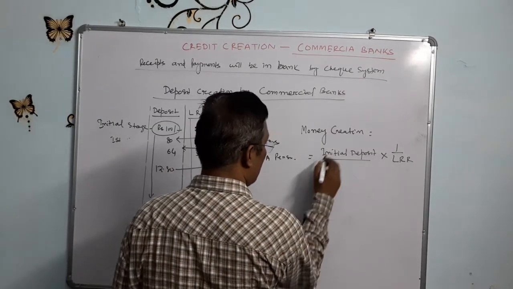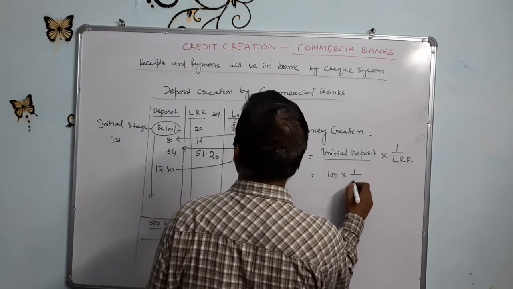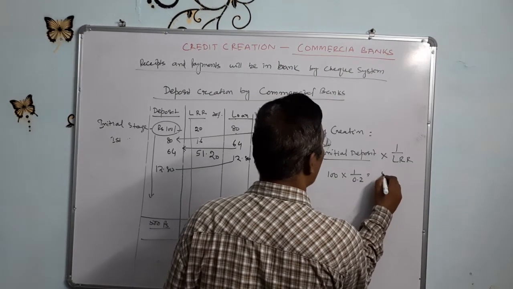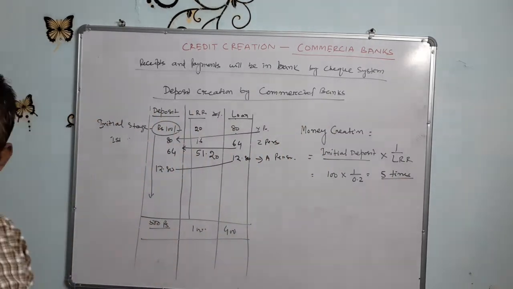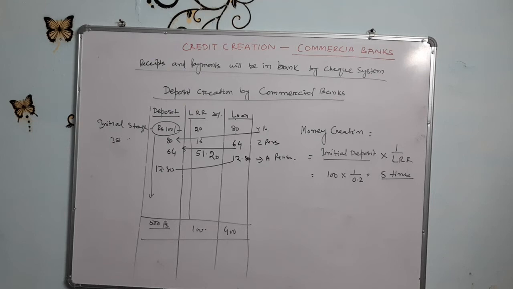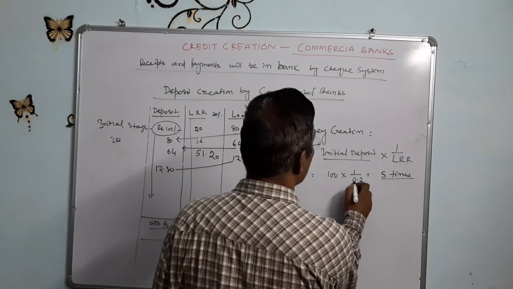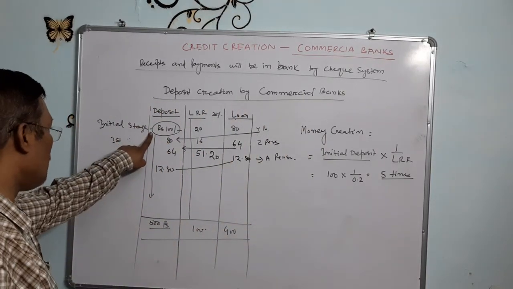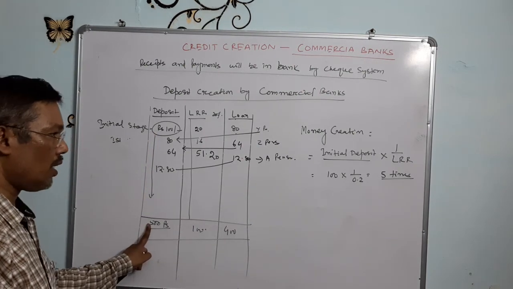It means initial deposit 100 rupees into 1 by LRR, that is 20% or 0.2, equal to 5 times. 5 times, that is 100 into 5 equals 500. If we invest that 100 rupees, then how many times will it increase? 5 times. This is called the multiplier.